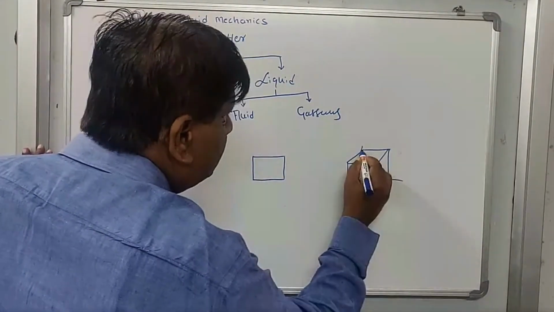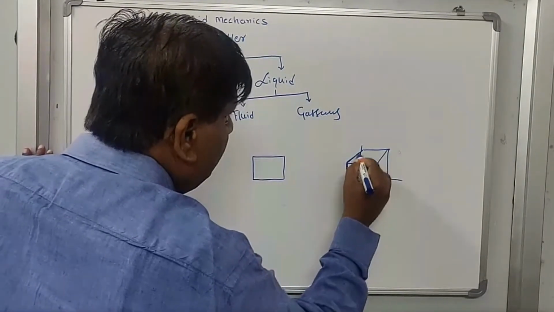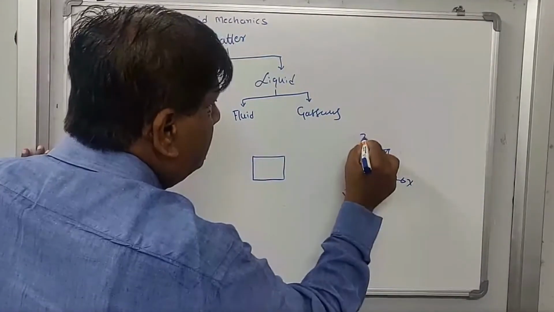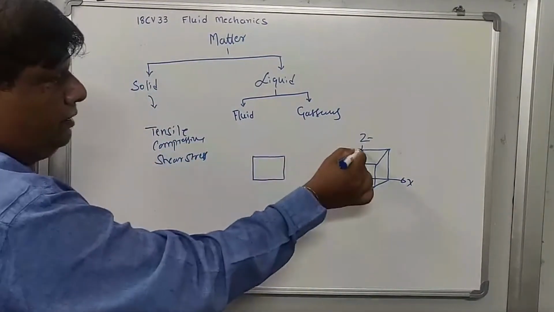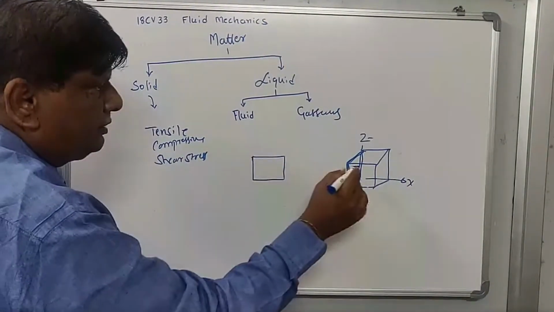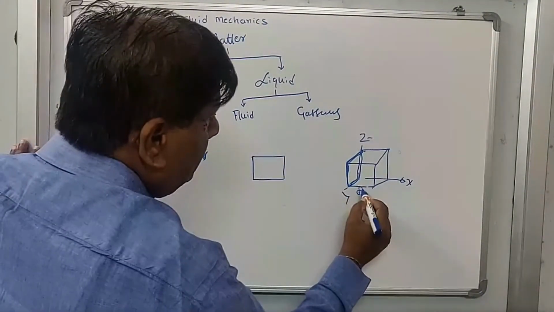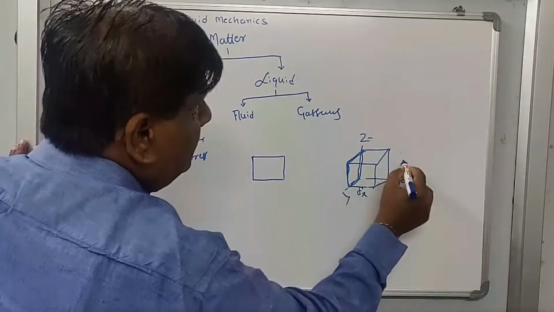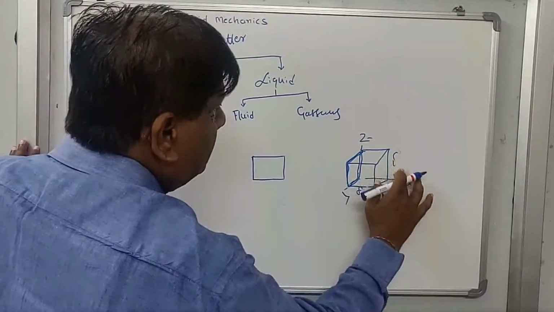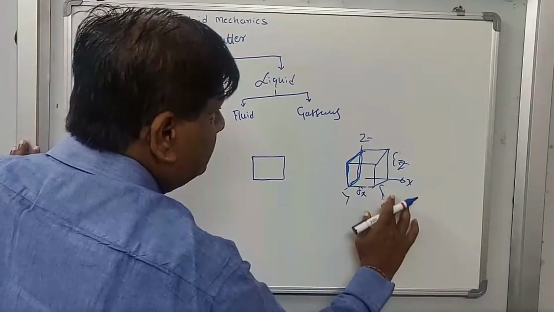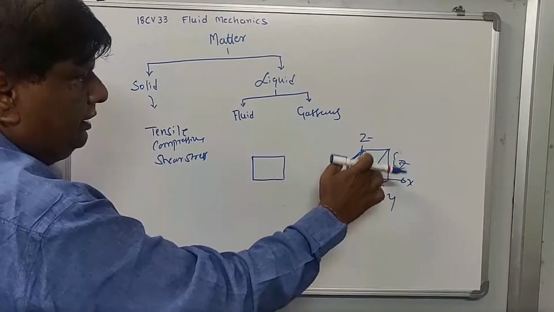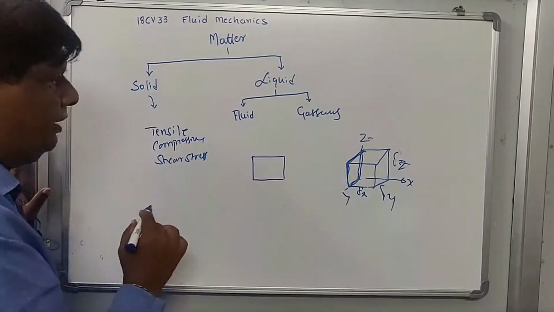Let us take this plane. This plane is normally x, y, z. You can take this plane, and I am taking this. So now this is delta x, and this is delta y, and this is delta z, and this is delta y. So let us take this plane, that is delta z and delta x, a two-dimensional plane.